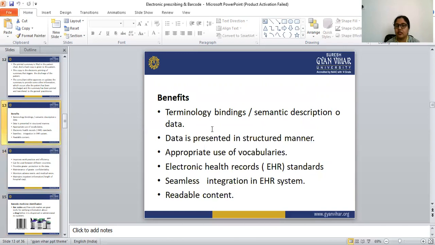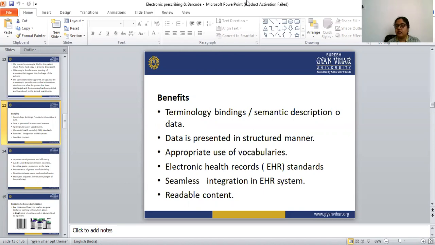Let's see once again. The first benefit is terminology binding or semantic description of the data. The data is presented in a structured manner. Appropriate use of vocabularies is possible.